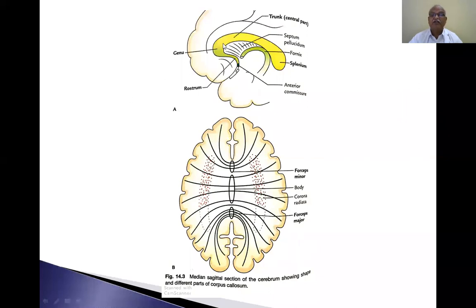Corpus callosum forms the anterior boundary. The body of the corpus callosum forms the roof of the lateral ventricle. The splenium forms the boundary of the posterior horn of the lateral ventricle. You can mention it vice versa in theory examinations. That is more useful.